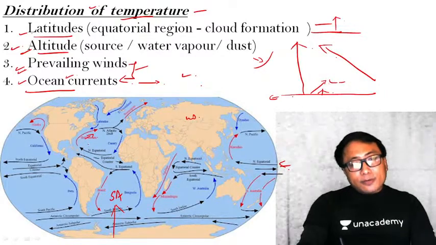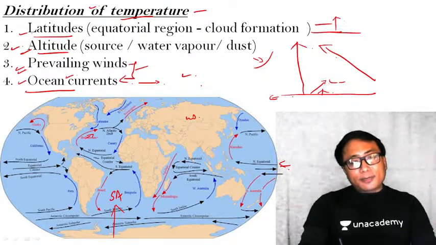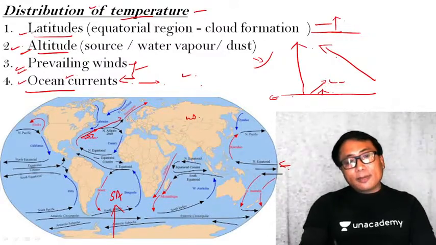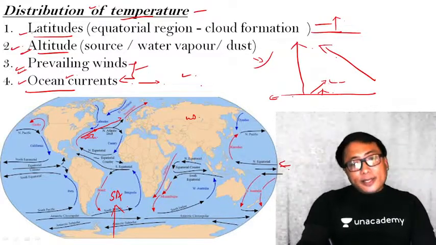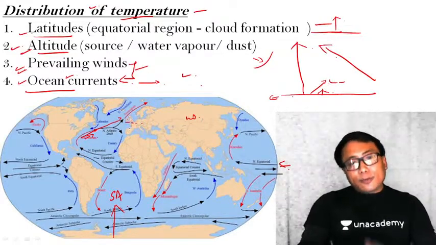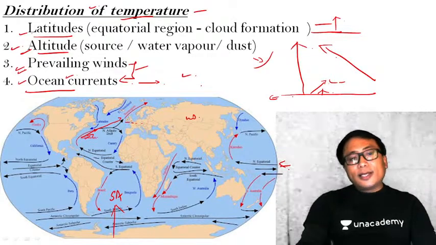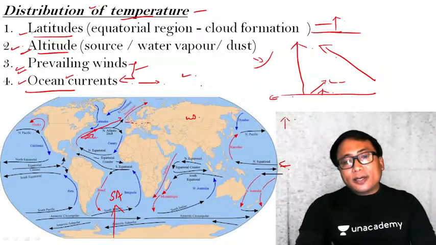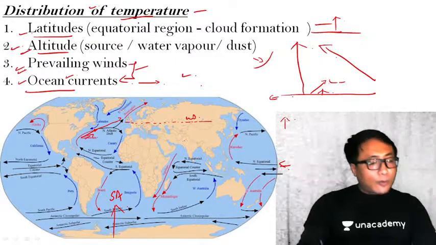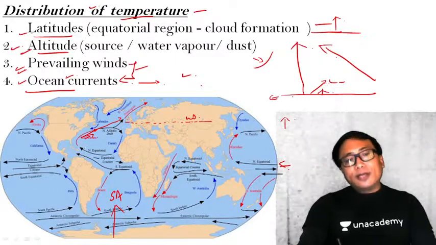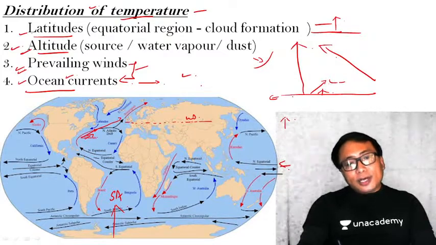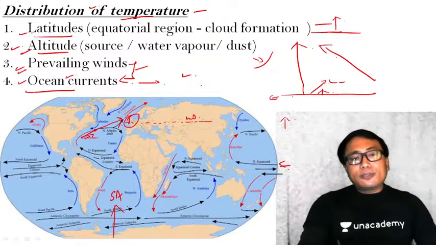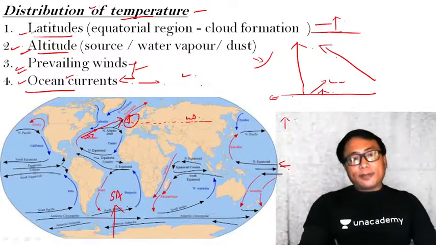Now, this warm ocean current, in the name of Gulf Stream, reaches higher latitudes, for example the United Kingdom and the western part of Europe. As per the latitude, the temperature of Western Europe or the United Kingdom is much higher if I compare it with other regions of the same latitude. The reason is that the warm ocean current reaching this place raises the temperature of this region.